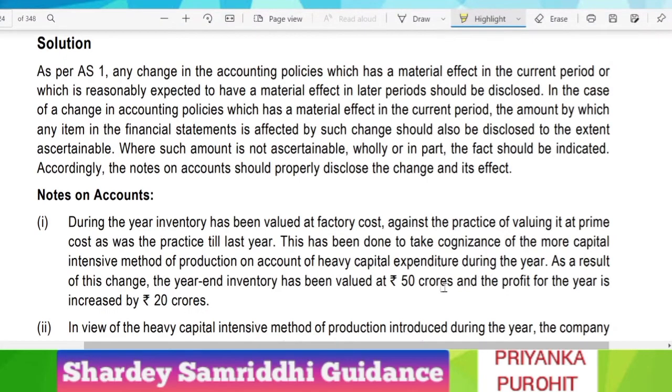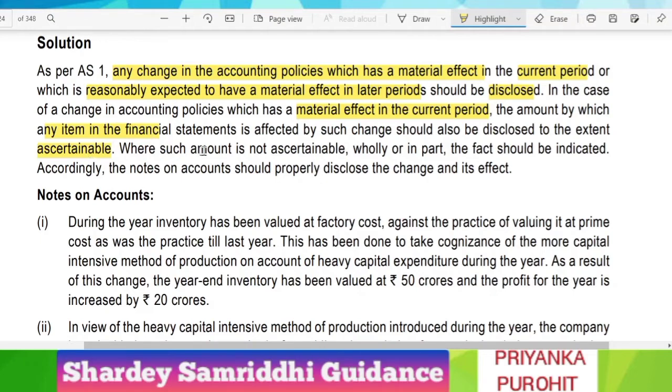So now let us look at the answer first. As per AS 1, any change in accounting policies which has a material effect in the current period, or which is reasonably expected to have a material effect in later periods, should be disclosed. In the case of a change in accounting policy which has a material effect in the current period, the amount by which any item in the financial statement is affected by such change should also be disclosed to the extent ascertainable. So if it is having a material effect in the current period, we have to disclose which item it is affecting in the financial statement, and we have to ascertain, that is measure, such change, and it must be disclosed.